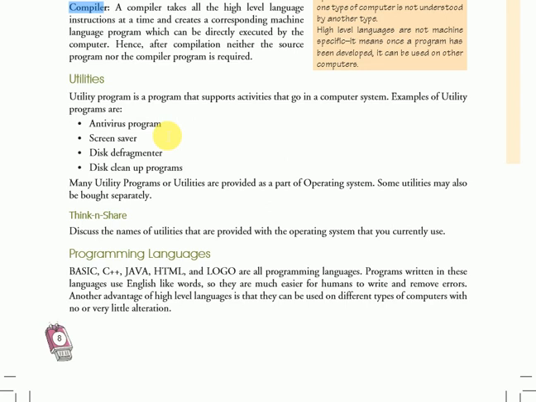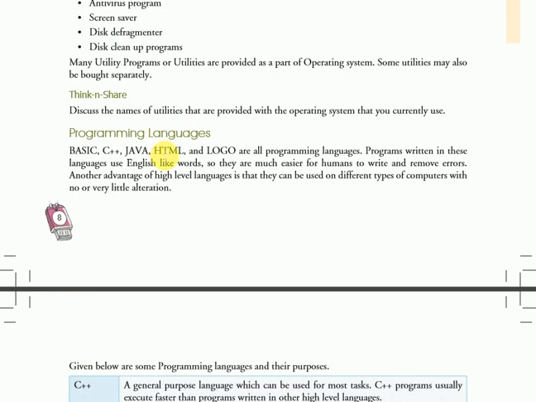Utilities. A utility program is a program that supports activities that go on in a computer system. Examples of utility programs are antivirus programs, screensavers, disk defragmenter, and disk cleanup programs. These are the utility programs that are used in our computer system. Many utility programs are provided as a part of the operating system. Some utilities may also be bought separately. You can buy utility software separately, and some of it is provided with the computer system.